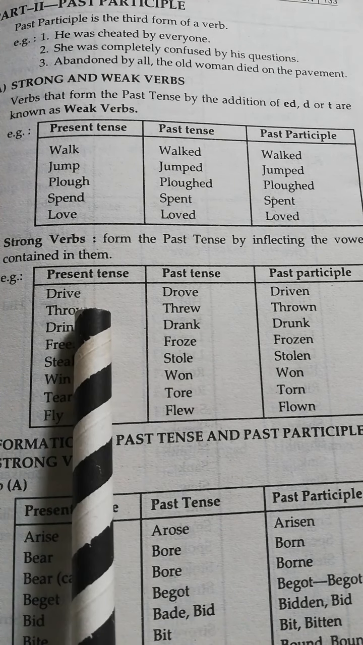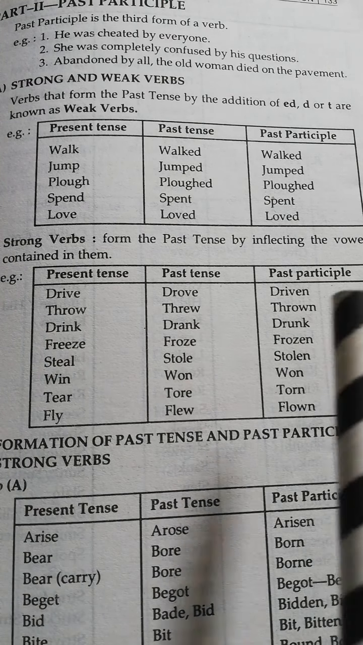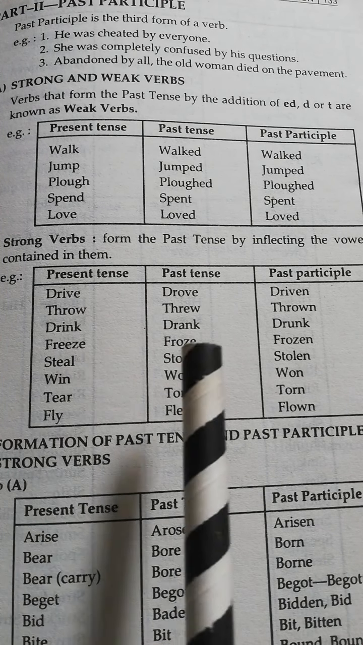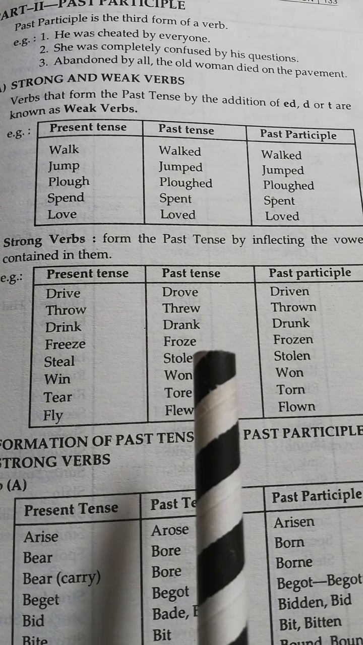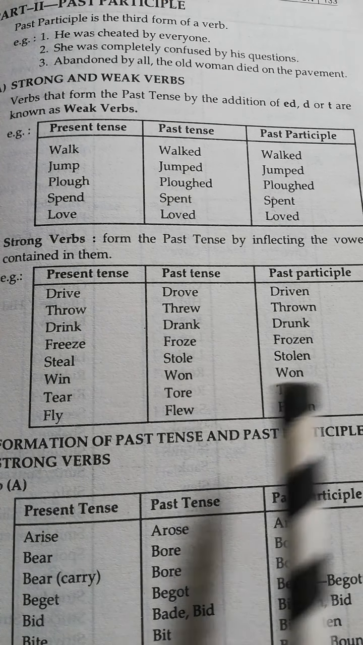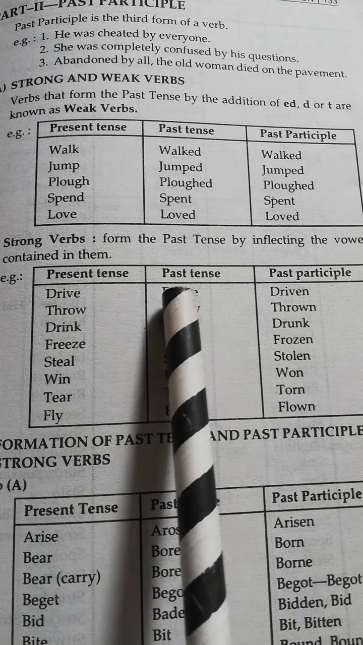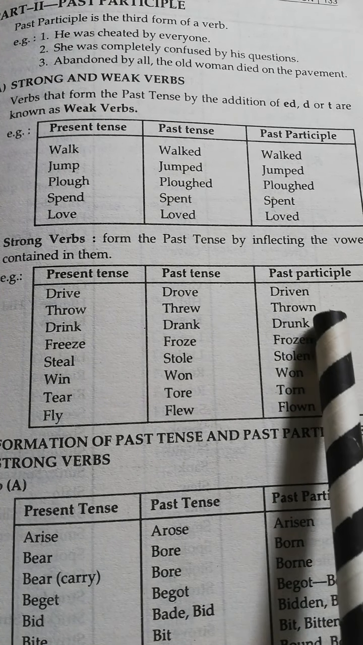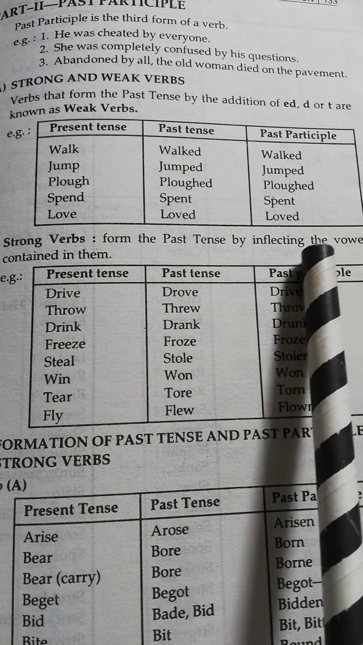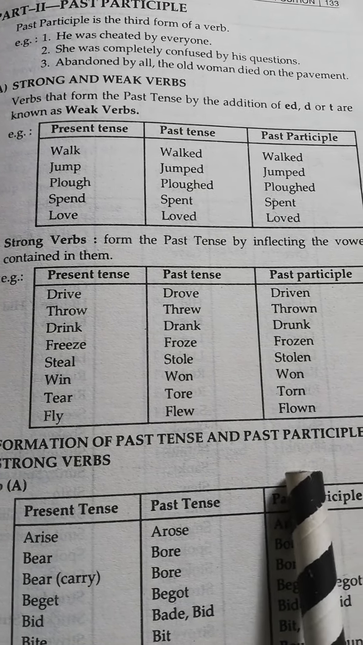Look at here. Drive, drove, driven. Throw, threw, thrown. Drink, drank, drunk. Freeze, froze, frozen. Steal, stole, stolen. Win, won, won. Tear, tore, torn. Fly, flew, flown. Remember it? Past participle, en, like that it would end. So we can refer to it as past participle or V3. Remember that. And then some formation of the past tense and past participles.